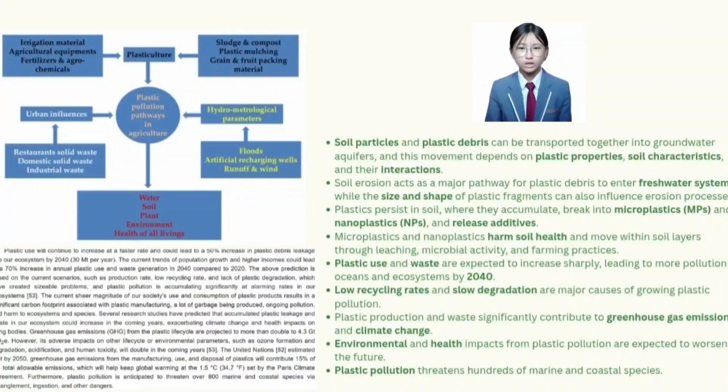Plastics persist in soil, where they accumulate, break into microplastics and nanoplastics, and release additives. Microplastics and nanoplastics harm soil health and move within the soil layer through leaching, microbial activity, and farming practices. Therefore, plastic use and waste are expected to increase sharply, leading to more pollution in oceans and ecosystems by 2040.